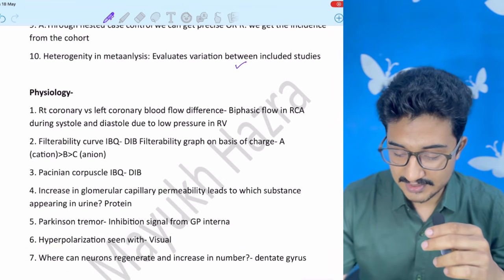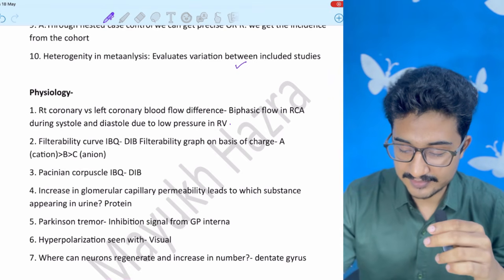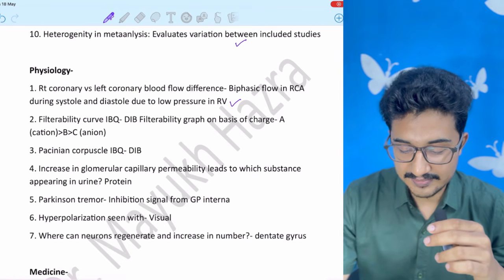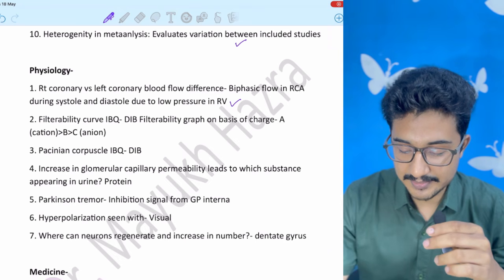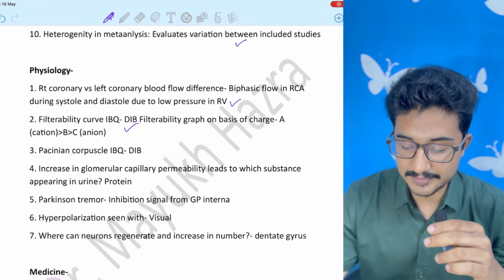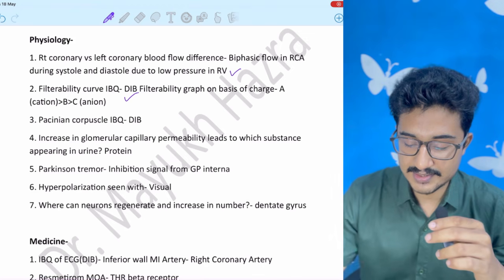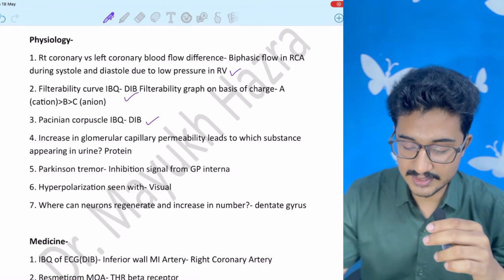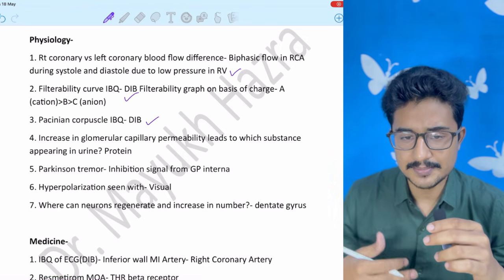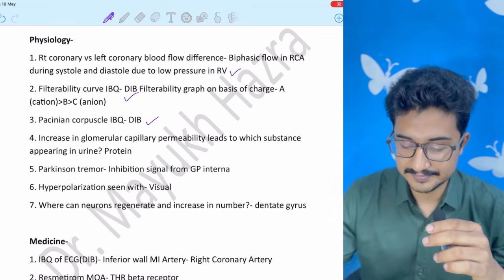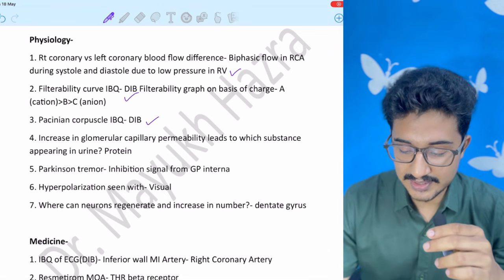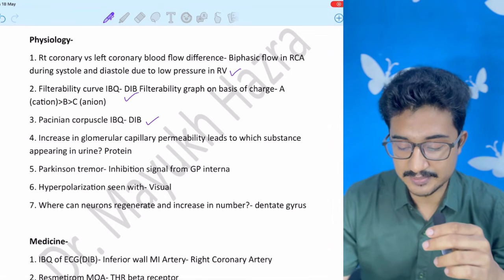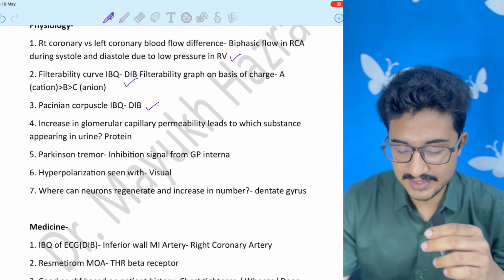Physiology, right coronary versus left coronary, it was an easy one. Filterability curve, it was a previous year question, image based question, so it is also included in my digital image bank. Pacinian corpuscle image based question, it is also included in my digital image bank. This time image based questions were a bit less and more of multiple option correct questions, some of reasoning assertion based questions. Match the followings were easy.